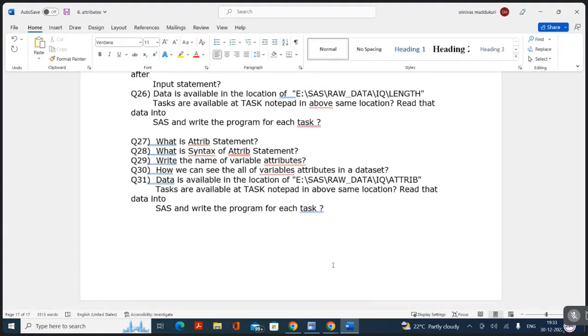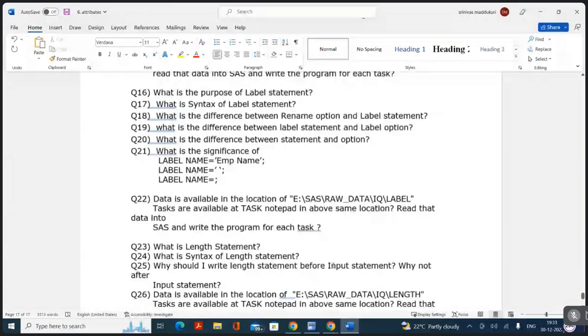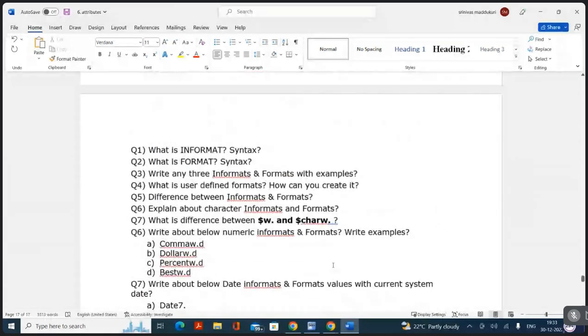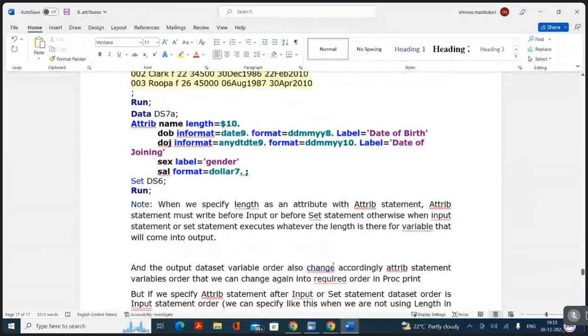My notes, my material. They have given the hard copy, right? Yes, we have, sir. Then in the hard copy, in the attributes topic, at the last, we are going to have these questions. Whatever notes I shared, they might have given you the hard copy. I shared the tasks in WhatsApp, no? Already shared, yes, sir. In that also it is there, attributes and all. Sir, the hard copy is on page 93, sir.